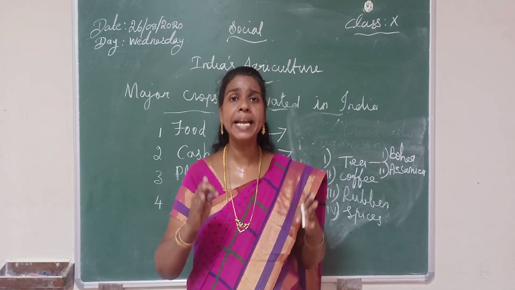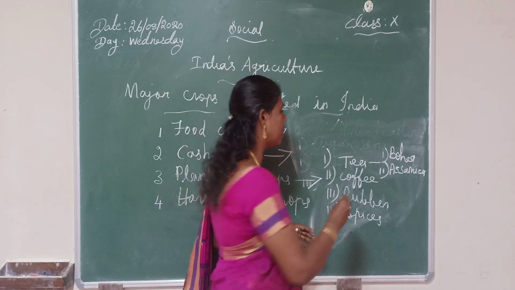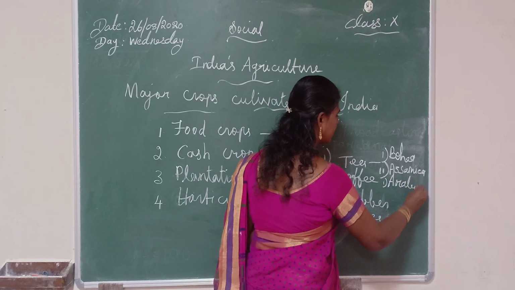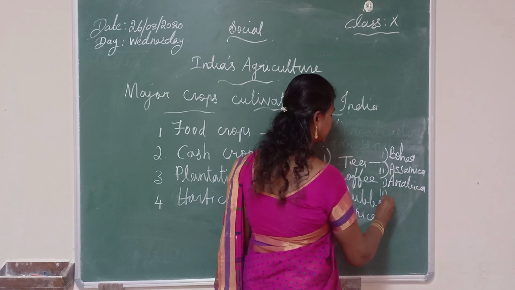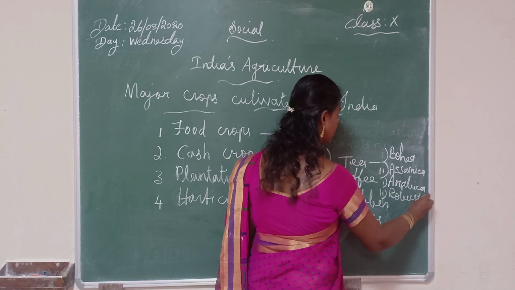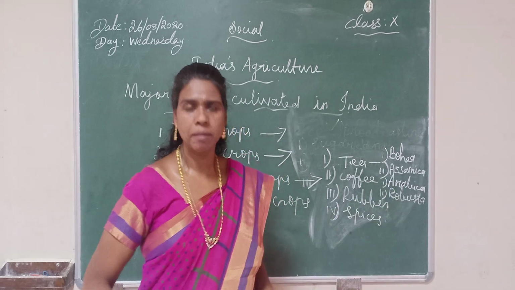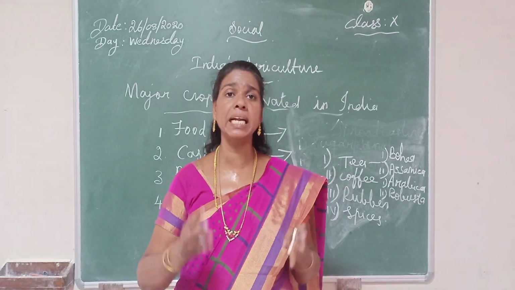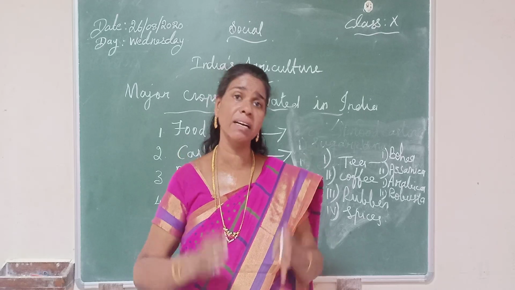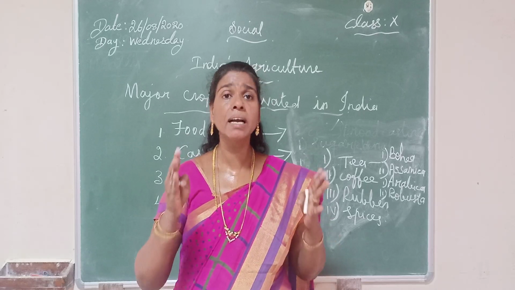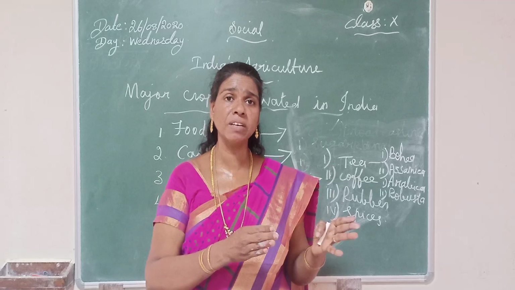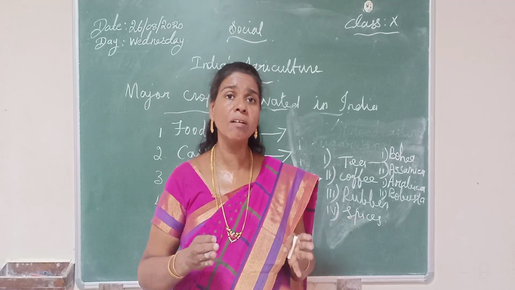They are Arabica and Robusta. The first one is Arabica, and the second one is Robusta. Then in India, some of the states cultivate coffee. The main area is Karnataka, and also some parts of Kerala cultivate coffee.